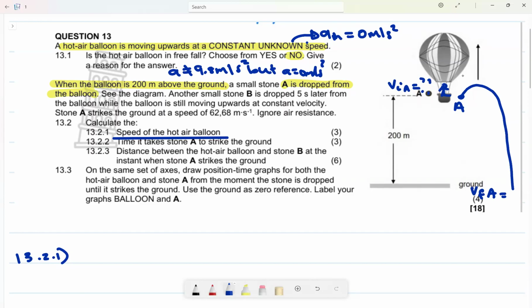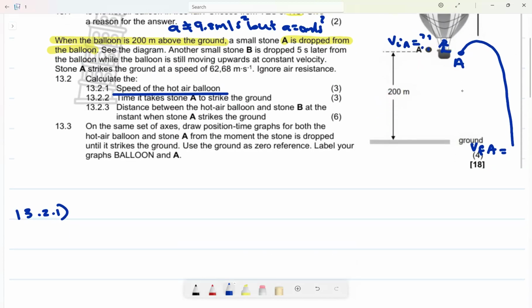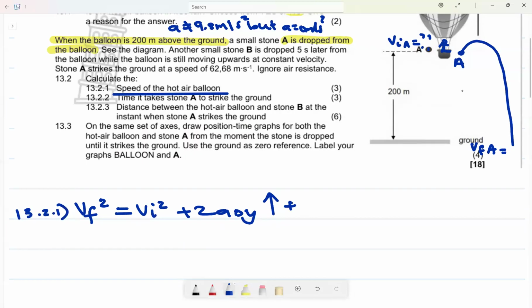Then I have the change in Y and the acceleration. So I'm in a position to use the formula Vf squared is equal to Vi squared plus 2a change in Y. I'm going to choose upwards as positive, because they were moving upwards.